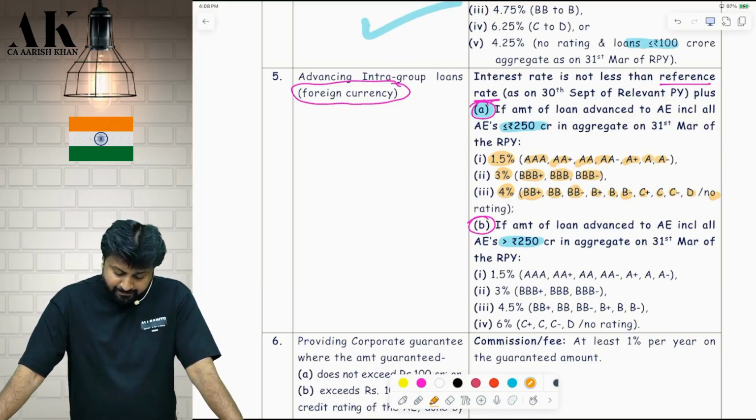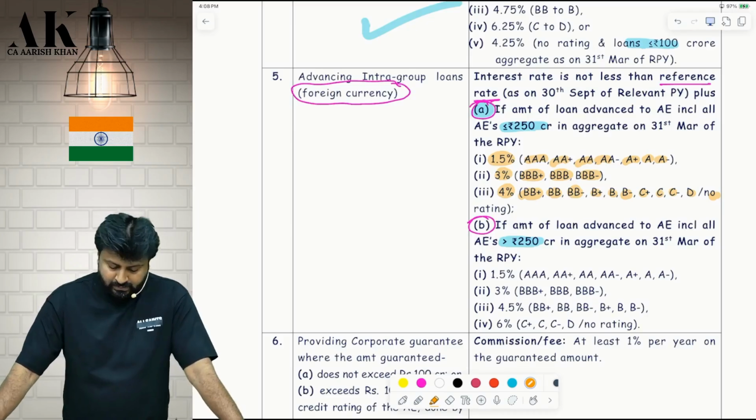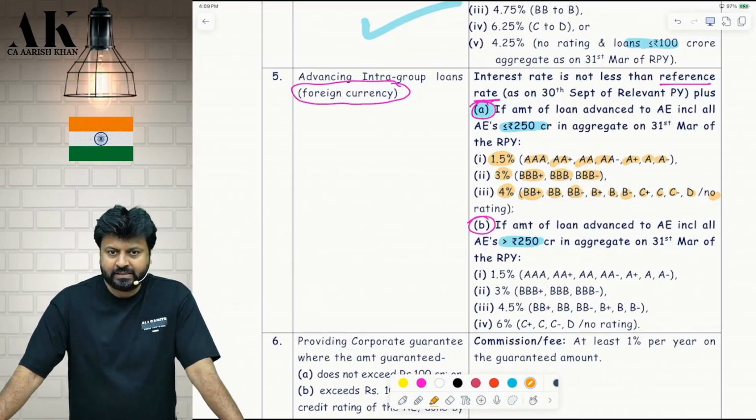Point number B. If the loan amount is greater than 250 crore, then it is 1.5%, 3%, 4.5% and 6%. It is increasing by 1.5%. Then it is increasing by another 1.5%. Then it is increasing by another 1.5%. Just try to remember like this. In the previous case, it is increasing by 1.5. So you have to close your eyes and recall the things. 1.5, 3, 4.5, 6.